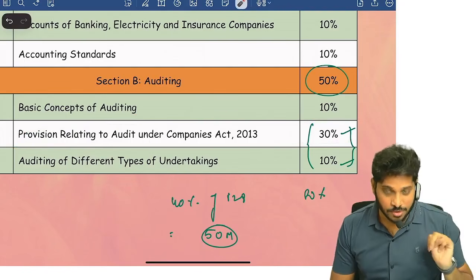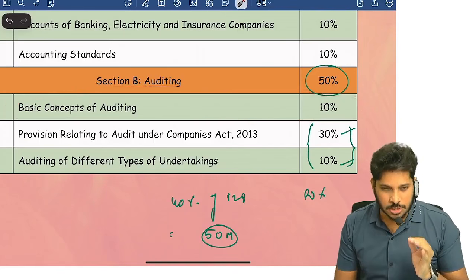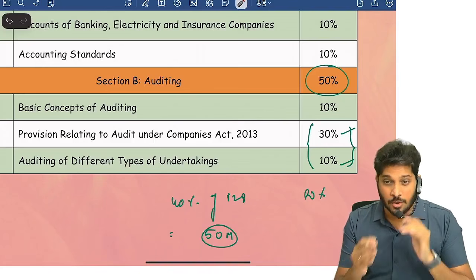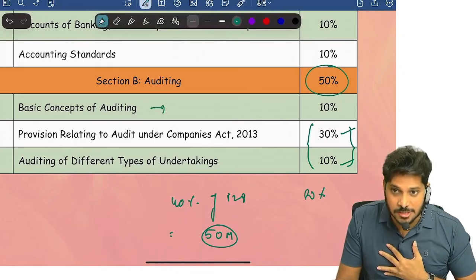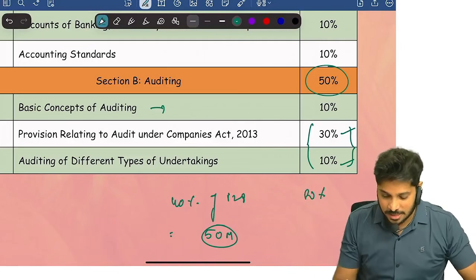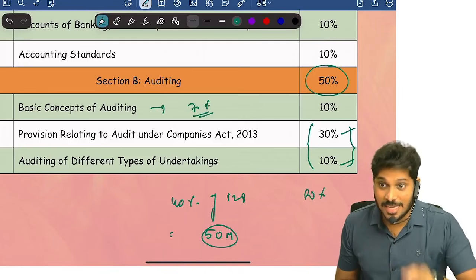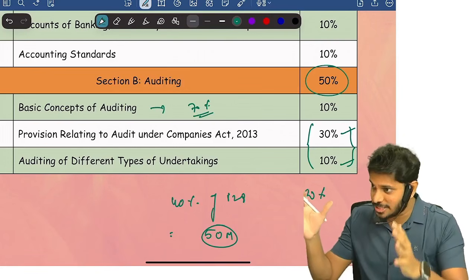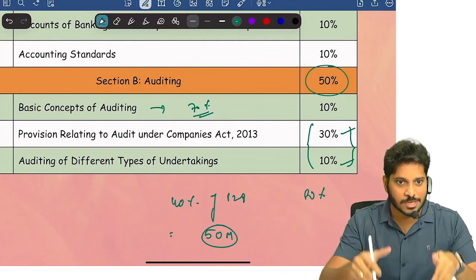And one more difference I'll tell you. The first chapter is completely theoretical, which talks about basic concepts of auditing, like what the various types of audits are, what the risks are. Honestly, in CA Inter, you have the audit paper, right? 70% of that syllabus is covered in this first chapter. All those topics were covered.